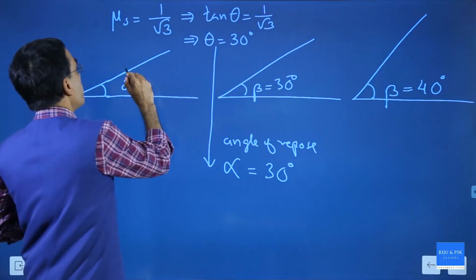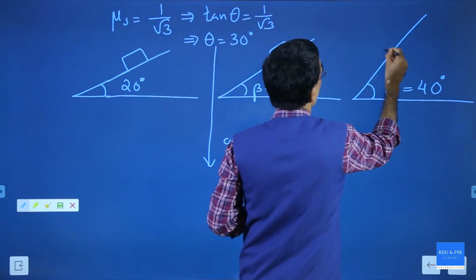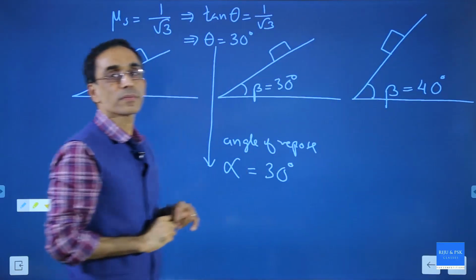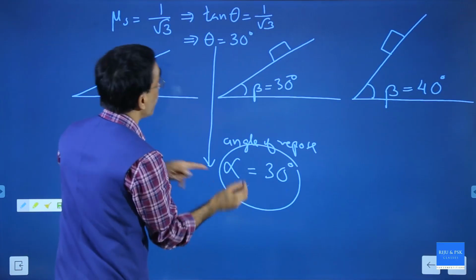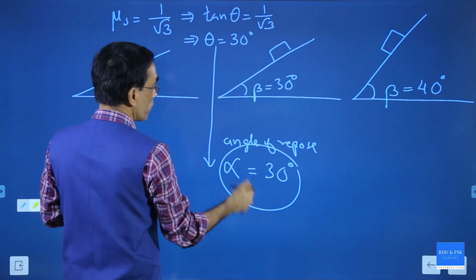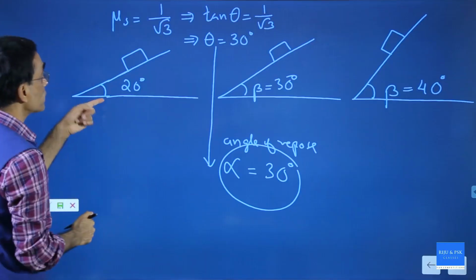Now I place a body here, and the same body here, and the same body here. What will happen? You have to compare with alpha. And how did you get alpha? From theta. Theta is equal to alpha, so alpha equals 30 degree. 30 degree is the minimum angle required to slide down, and this is less than 20.